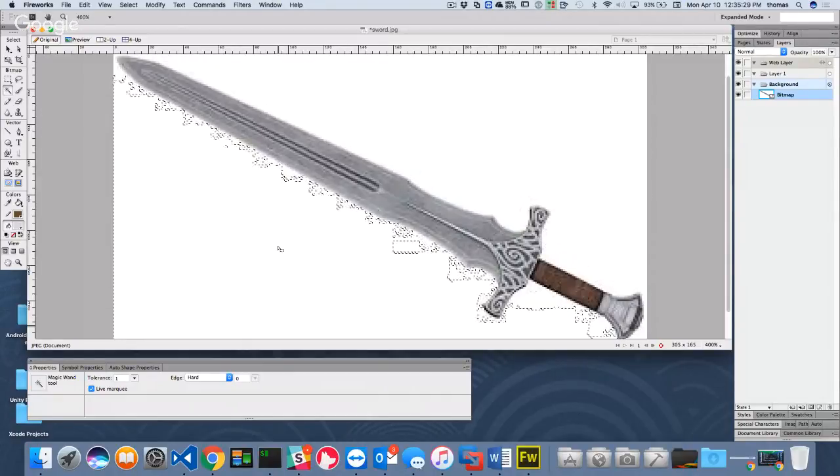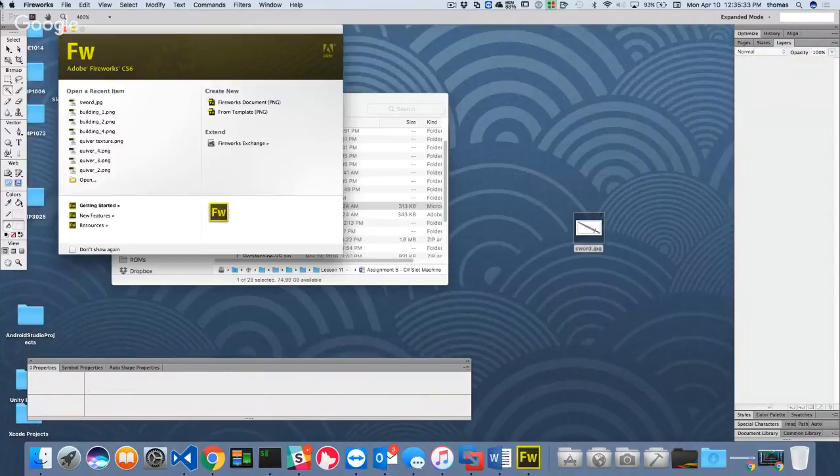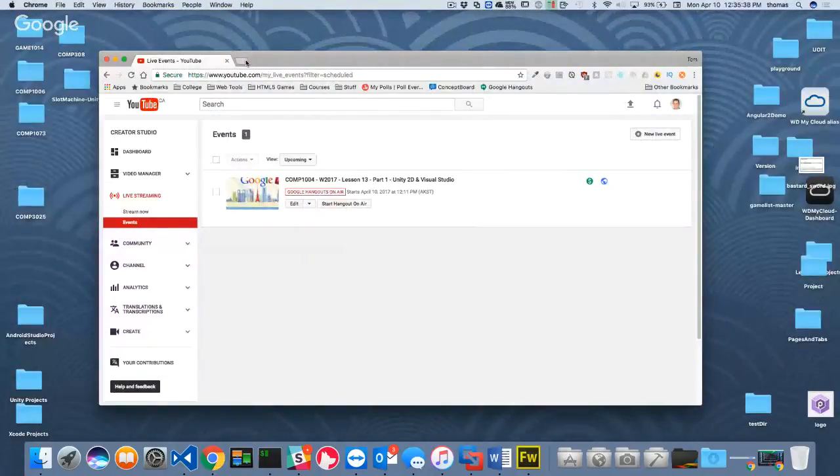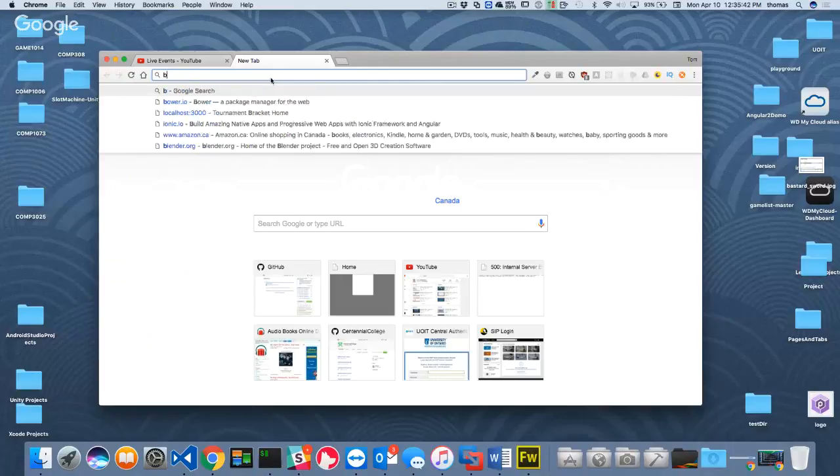Find another sword. That's the best way. I don't have time for this. This is not the course. For me to do pixel by pixel painting, I'm not going to do it right now. An obsidian sword, sure. Okay, I'll do that.